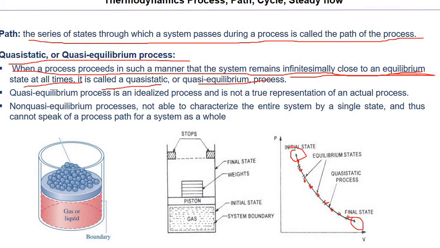To better understand this, let's say this is a piston. In this, gas or liquid is filled, and right now the liquid or gas pressure is acting on the piston, which is keeping the piston at this position. So what is the force? The piston mass and the weight of all these balls is downward, and the pressure force is upward, which is balanced. Now what will happen? We will just take one ball. This is like a very small amount of mass we have removed.